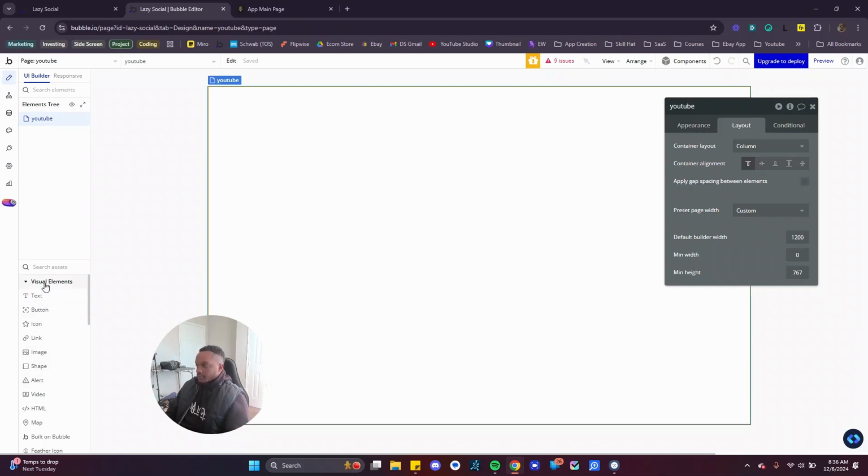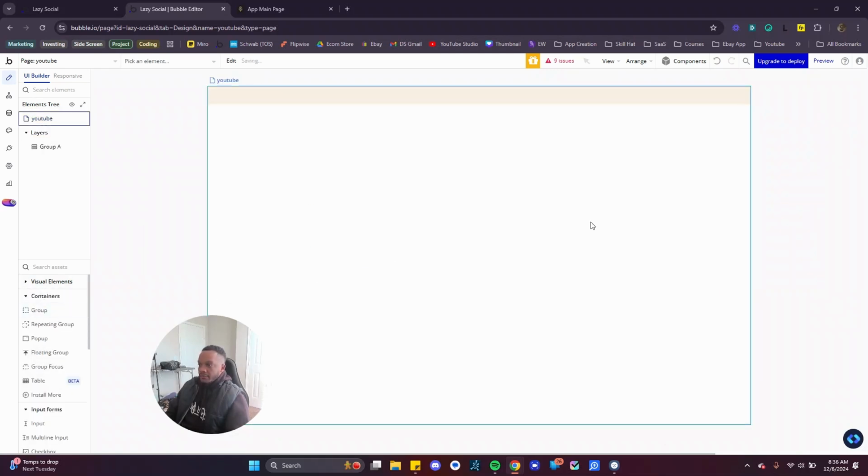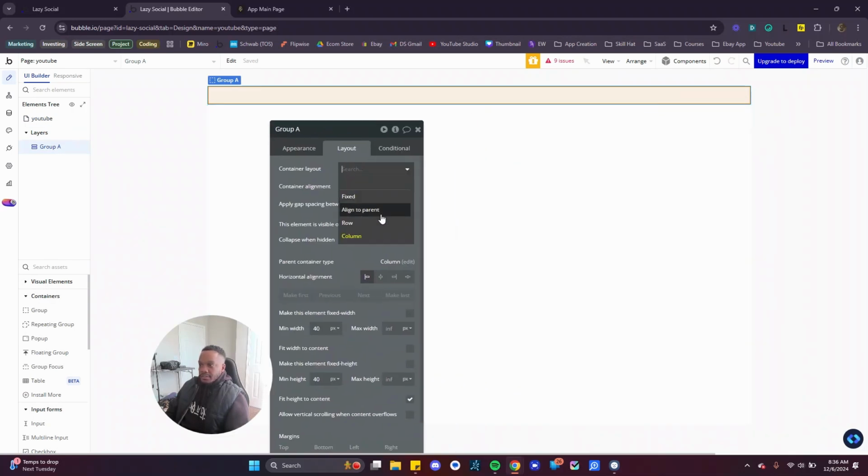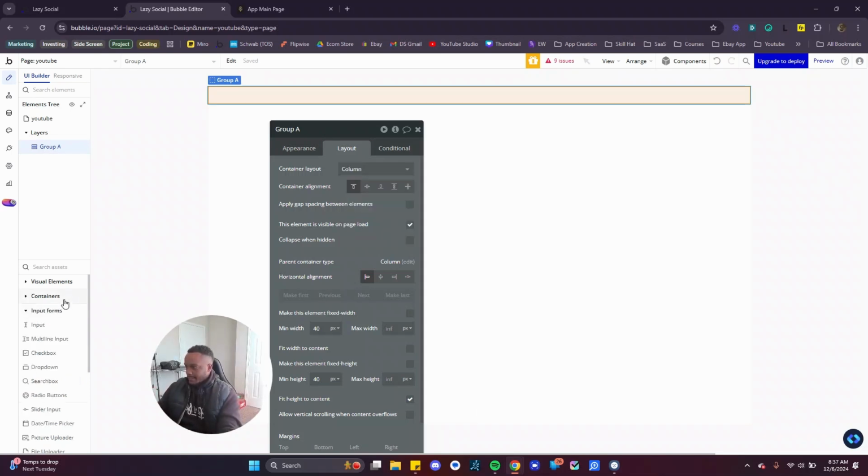Okay, so in Bubble, you have groups: fixed, Align to Parent, row, and column. We're going to talk about Align to Parent today. Align to Parent allows elements, inputs, that's the main thing, to overlap each other.